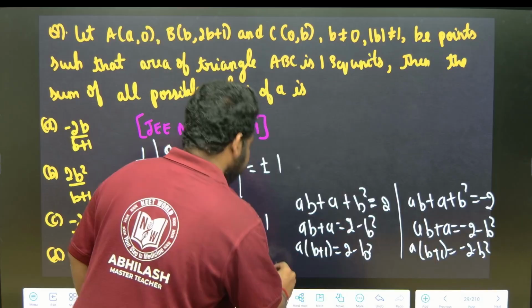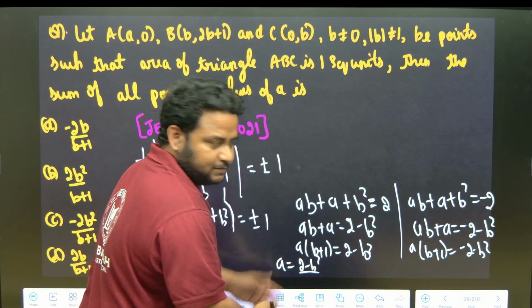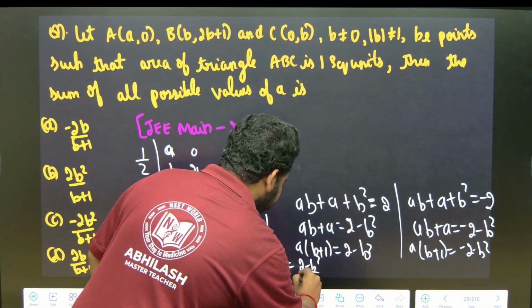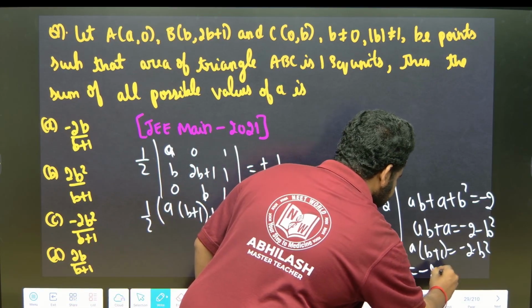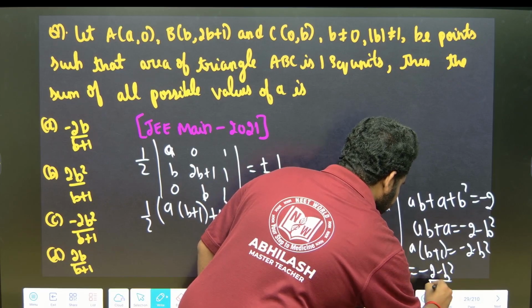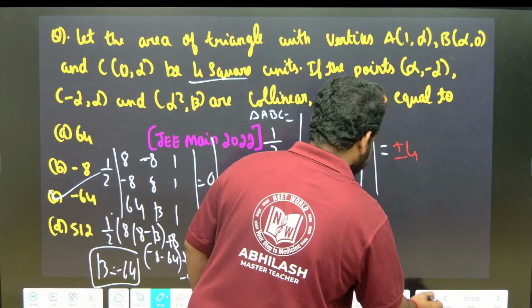Here I will get the value of A as what? A is equal to 2 minus B square by B plus 1. This A will be equal to minus 2 minus B square by B plus 1. I will get two values of A.